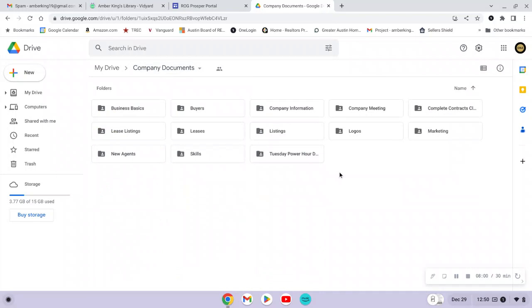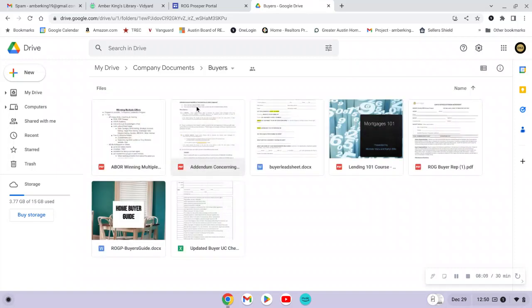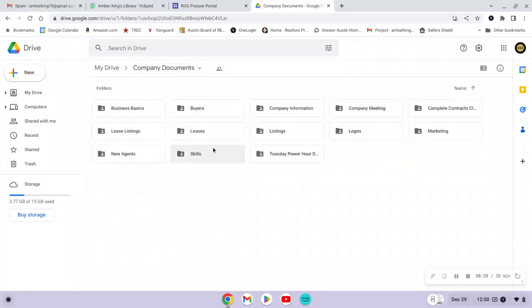We do also have a lot of resources if you're working with buyers and or sellers for listings. So an example would be if you're needing to have a buyer's guide, we do have a Word document. Again, anytime you're needing to use a document and make it your own, you'll just come and find it and then download it so that you can make the edits on your computer and save it so it will be saved for you. Another example would be if you're wanting to access lead sheets. So we have buyer lead sheets, we have seller lead sheets. If you're wanting to use any of these, then you just download them and then you can use them on your computer. But that's our company documents. So there's a lot of different resources in here.